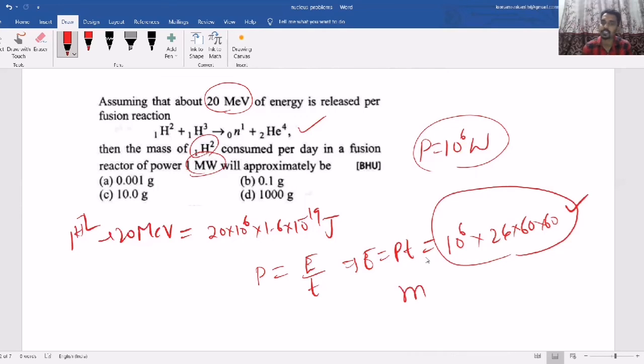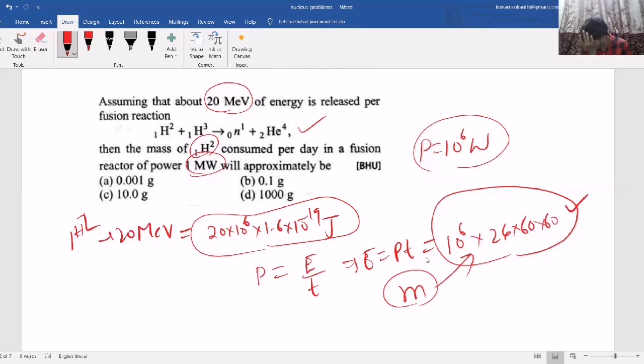Suppose M mass is consumed. If one 1H2 is consumed, this much energy will come. Then how much mass should be consumed to get the total energy? That is what you need to understand here.